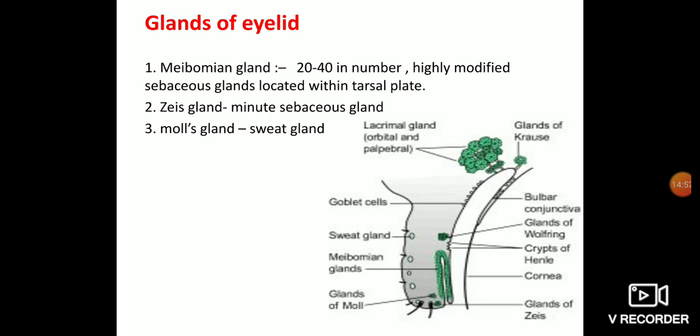There are different types of glands in the eyelids. Meibomian glands, they are 20 to 40 in number, highly modified sebaceous glands, remember. They are located within the tarsal plate. So these meibomian glands are also called tarsal glands. Then Zeis glands and Moll's glands. Zeis glands are minute sebaceous glands, remember. Again, these glands are also sebaceous glands, but they are minute, smaller in size. Moll's glands are sweat glands, they are not sebaceous glands, remember. In the diagram you can see the location of the sweat glands and the meibomian glands.